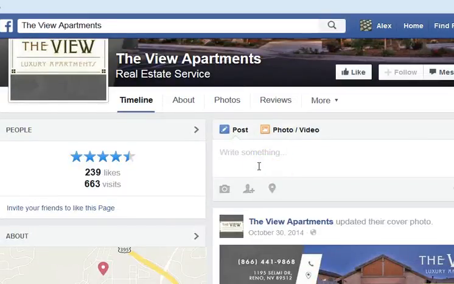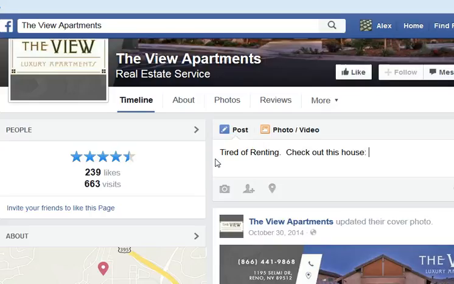Again, we can say, looking to make a great investment, or we could write anything that we want. We could even say something like, tired of renting? Check out this house.